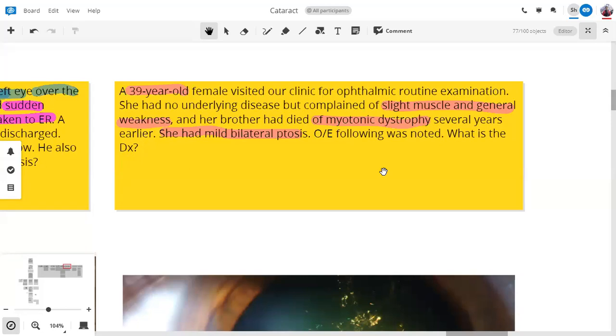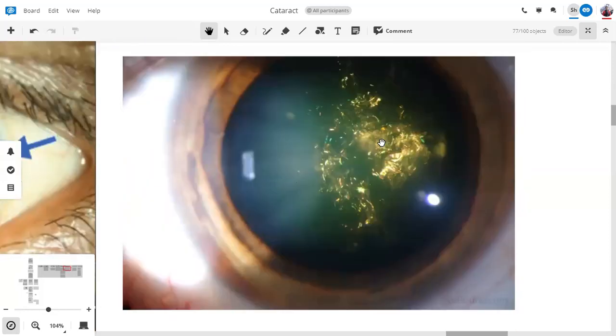I am telling you this myself first. So in cases or scenarios, if there's a relative given or there's a family history of a disease, we have to consider that disease in the same patient as well. Look for the signs and symptoms. So she has slight muscle and general weakness. She also has bilateral ptosis. They also point that she is developing somewhat the same disease. So it's a hint. We cannot be sure. We have to do further testing. But there's something which also furthers our diagnosis. And in this case, it is the presence of this opacity.